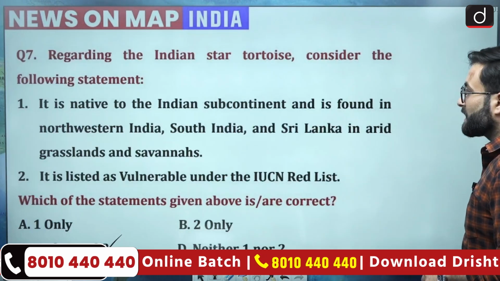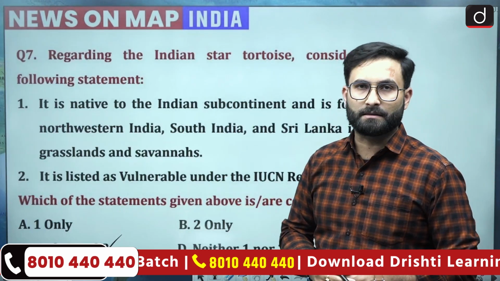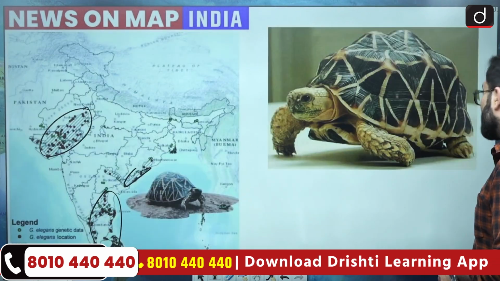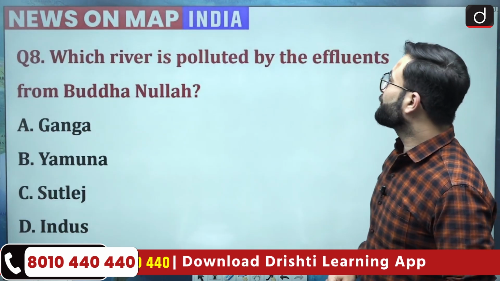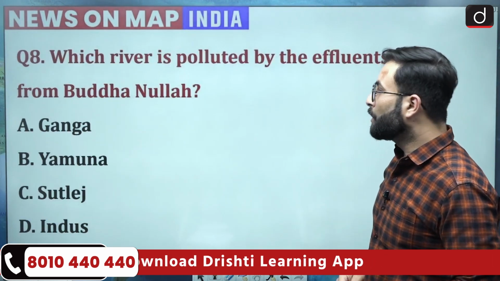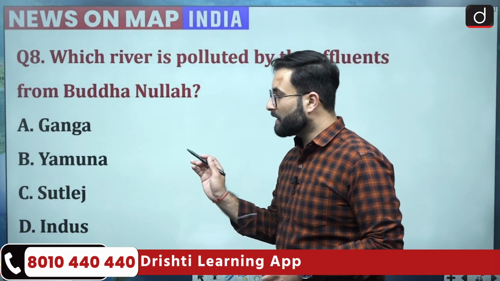As I told you, both the statements are true. Option C would be your right answer. Now last question, that is question number 8. Which river is polluted by the effluent from Buddha Nala? Okay, Ganga, Yamuna, Sutlej or Indus.